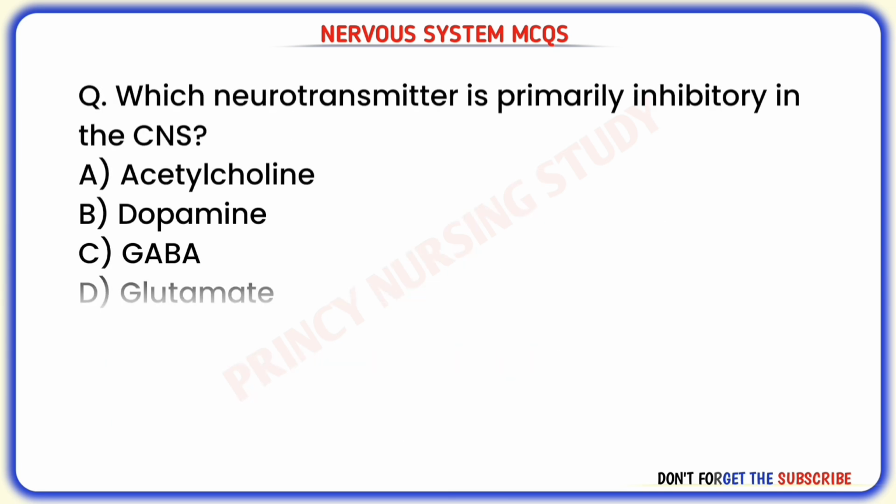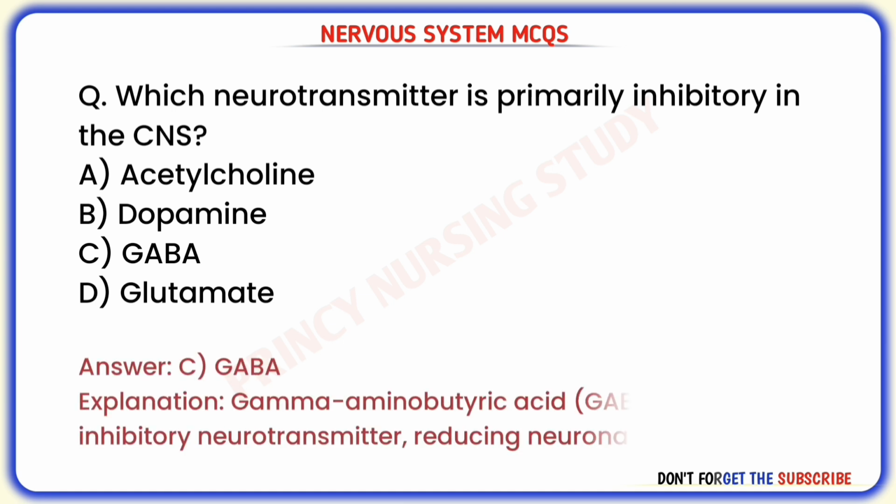Next question. Which neurotransmitter is primarily inhibitory in the CNS? Correct answer is C. GABA. Gamma-aminobutyric acid. GABA is the main inhibitory neurotransmitter, reducing neuronal excitability.